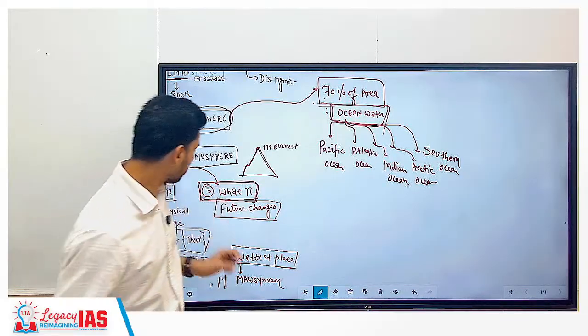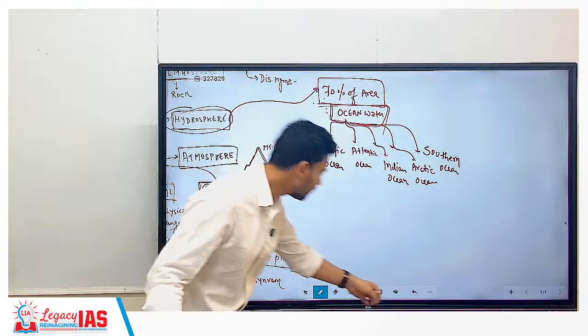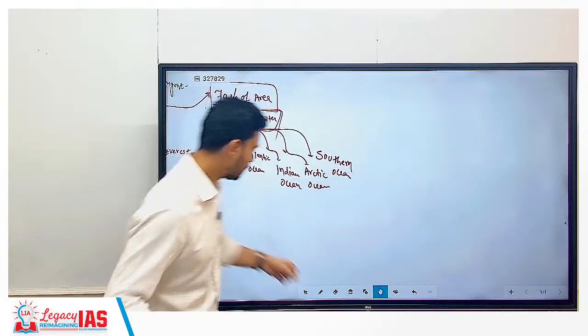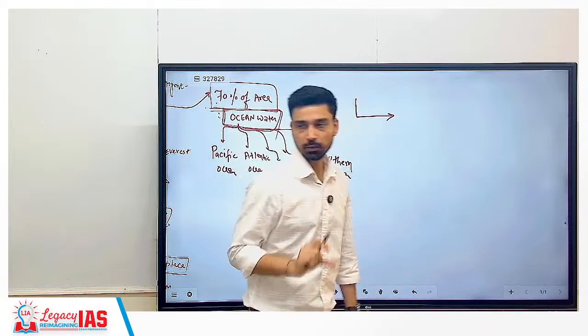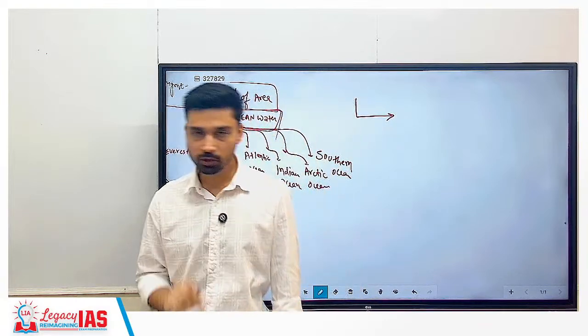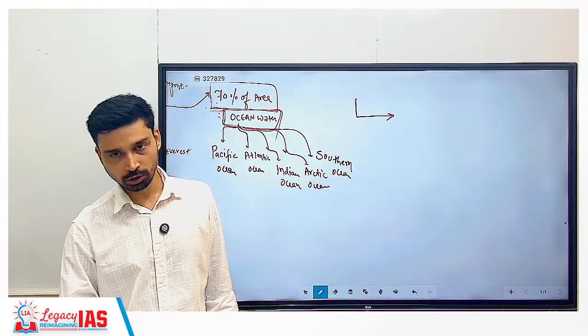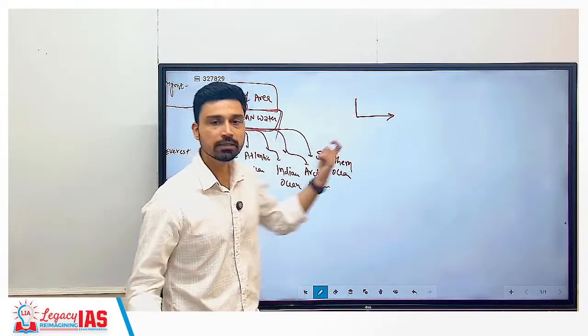Clear? So what we're talking about is the hydrosphere. Hydrosphere is very, very important because it covers 70% of the area. Now, the study of the lithosphere, what have we called it? What is the study of the lithosphere called? Geomorphology.